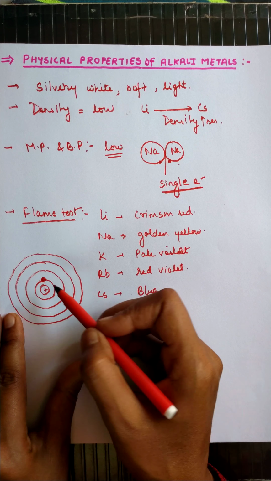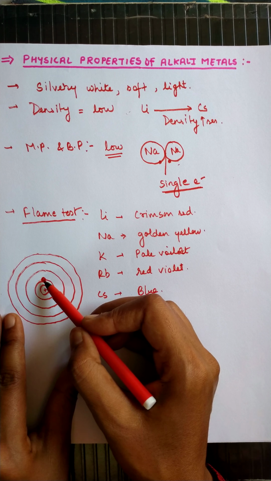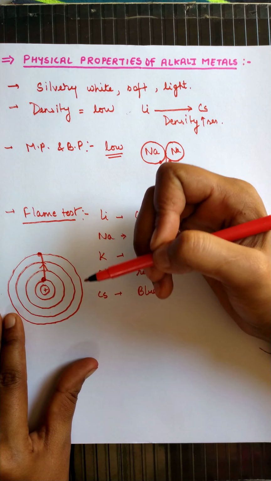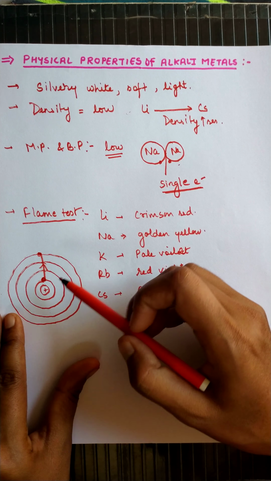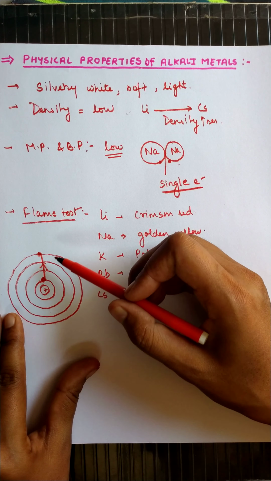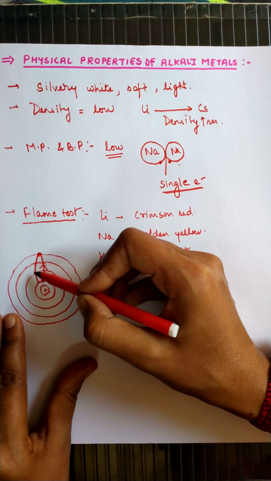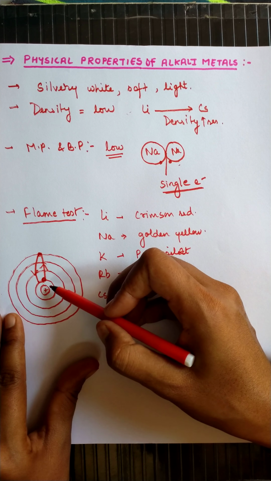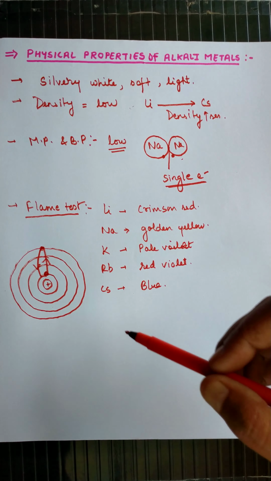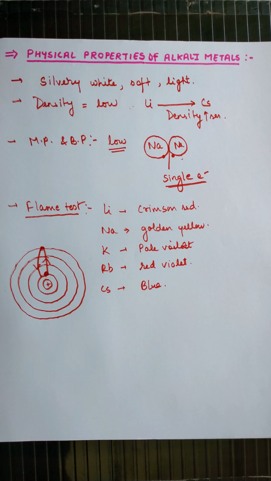The electron will absorb energy from the flame, equivalent to some visible region, and then it gets excited to the higher energy level by absorbing the energy. But the electron is not stable in the higher energy state. It remains there for a very short time. So again it returns to its original state, and then it releases the energy. The energy released by the electron appears in the form of different colors, because the energy is of different frequencies.